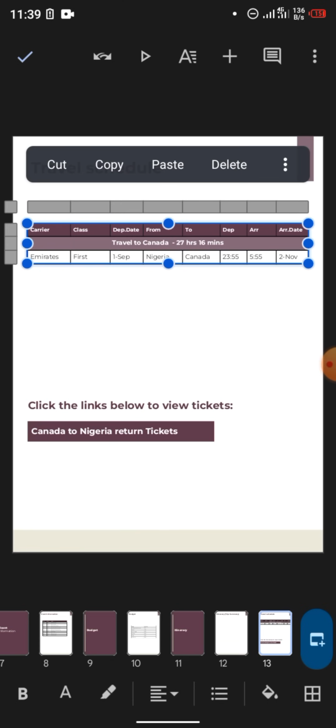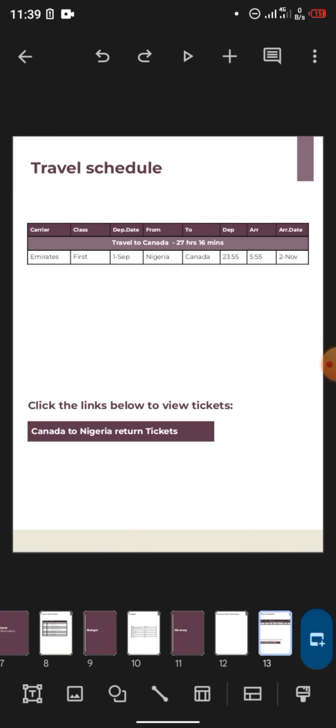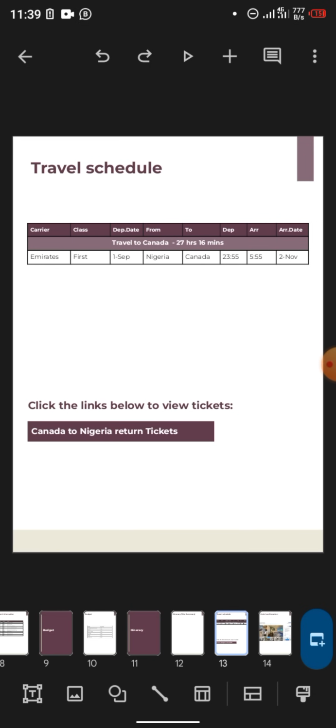If it's Peace Airlines, change the Emirates to Peace Airlines. If it's first class, if it's business class, you change it. So just customize it to your taste. That's what you are doing here. So you are not just copying my presentation and submitting it as your milestone. What you are going to do here is customize it to your taste. Okay, customize it to your taste.